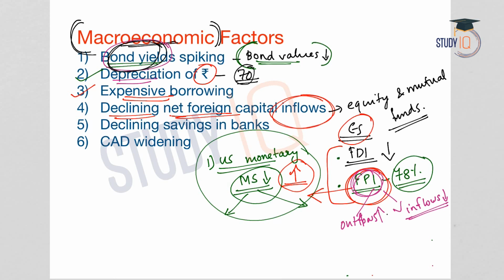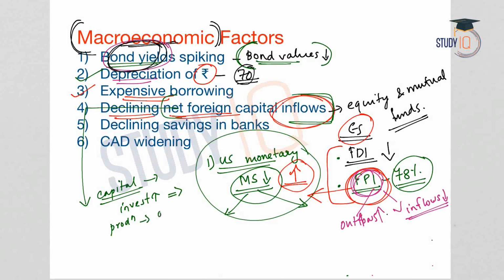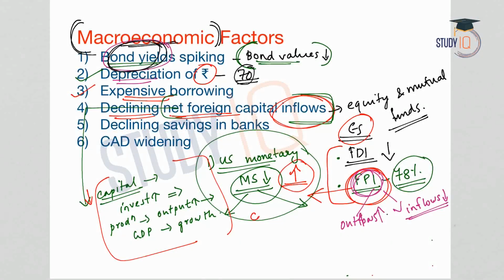Now, how will this decline in net foreign capital inflows impact the growth of the economy? When the foreign capital inflows are high, it means there is more capital available in the economy. Therefore, the investments will be high. More investments means more production. More production means more output. More output means more GDP, and therefore more growth. So if the capital inflows from foreign countries decrease, what happens? The reverse of this happens. When capital is less, investments will go down, production will go down, output will come down, GDP will come down, and therefore the growth of the economy will also come down.